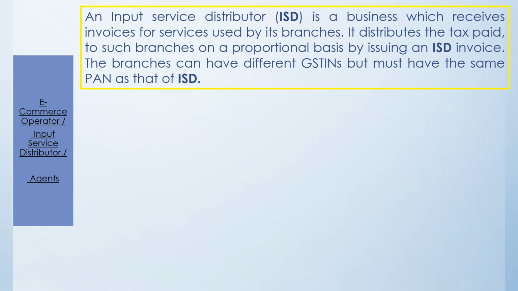Now what is the meaning of the input service distributor? If you have a head office and branch offices, and the bill is being paid at the head office, but the service or the goods are being provided at the branch office or utilized at the branch office, then the credit can be claimed only by the branch and not by the head office. So in this scenario, you have to get the input service distributor number and transfer that input tax credit to the respective branch, and the branch will make a claim for the same, whereas the head office will have to distribute this tax. So in this scenario, irrespective of your turnover limit, you have to compulsorily get registered under the GST.